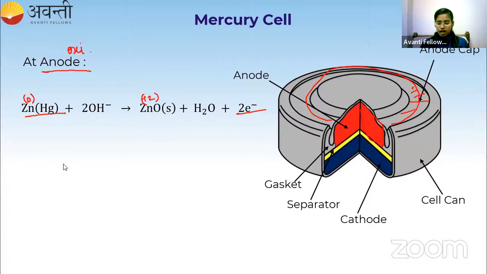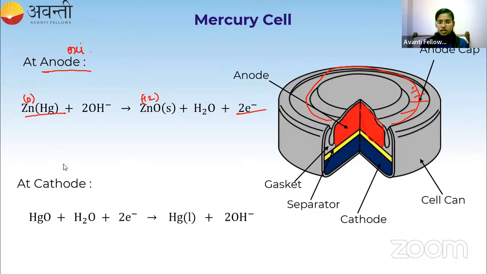Now in cathode, what is going to happen? In cathode, the mercury oxide, HgO, in which the mercury is in plus 2 oxidation state, is going to gain 2 electrons from the zinc. Zinc has lost 2 electrons, right? So this mercury will gain those 2 electrons given by zinc and it is going to get converted to mercury in the liquid state, and hydroxide ion is produced as a byproduct.